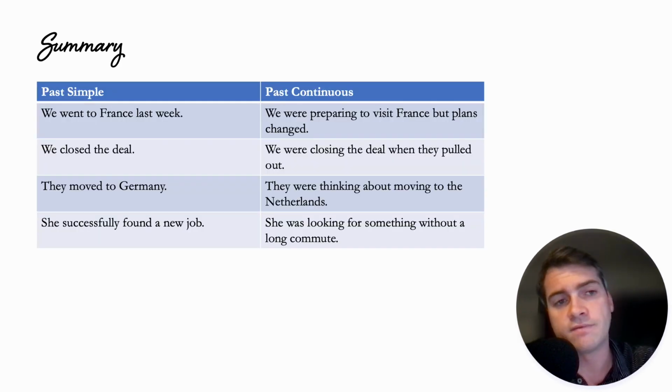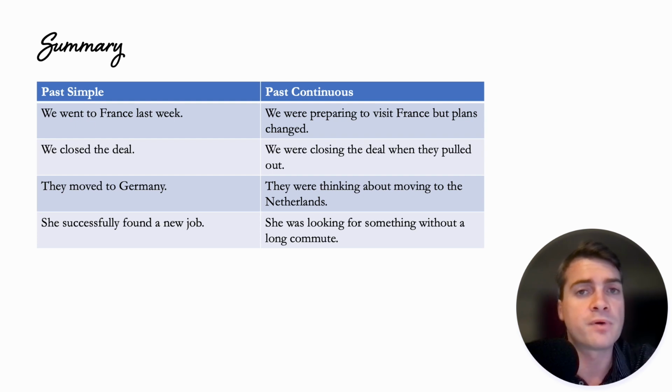All right, let's just have a little brief summary here. So again, the differences are: past simple, something happened at a specific moment and is finished, okay? Past continuous, something was in progress at a certain time or was in progress when it got interrupted by a past simple action, okay? So just a few examples again to kind of summarize all this. We went to France last week. That's past simple. Versus we were preparing to visit France, but our plans changed.